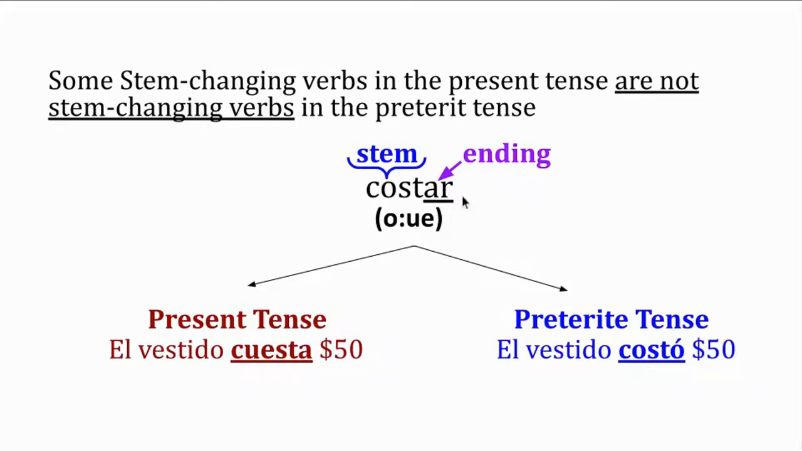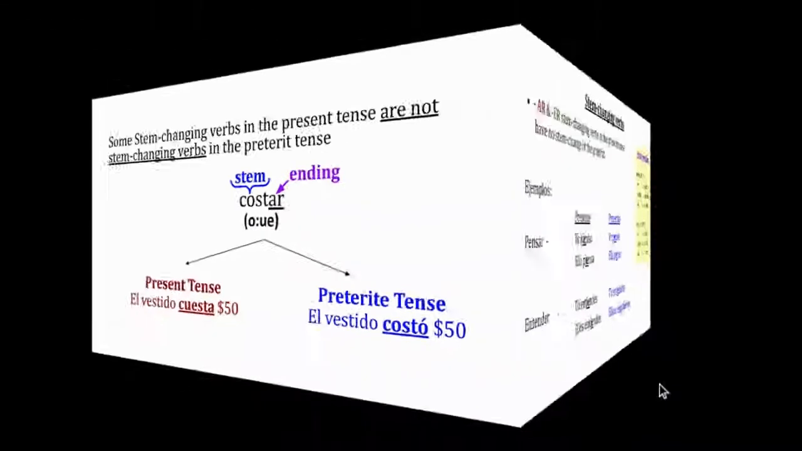For example, el verbo costar. This is the reference that the O that is part of the stem should change to UE. However, this will apply to the present tense only. El vestido cuesta $50. When it is time to conjugate the verb costar for the pretérito form, I do not apply this stem change. El vestido costó $50. So the O that is part of the stem remains as the letter O.